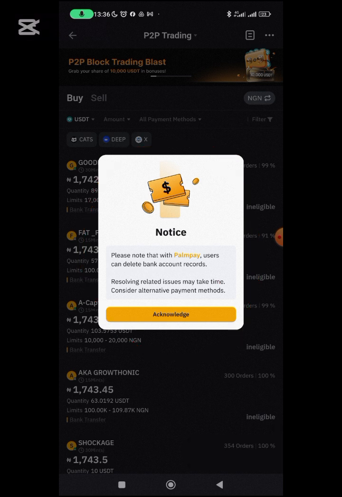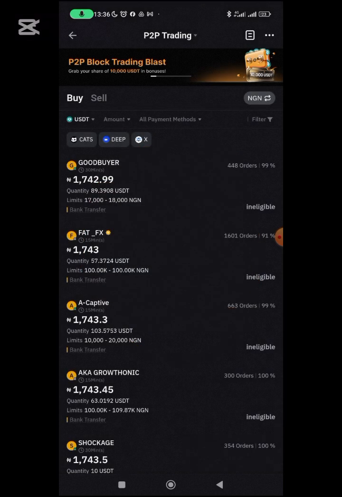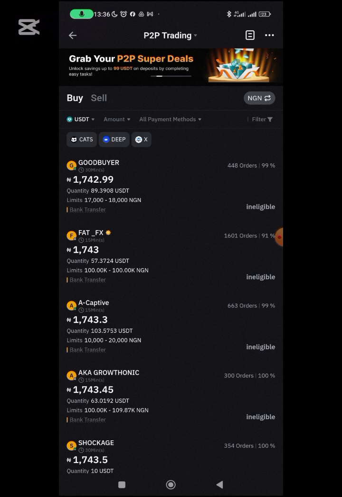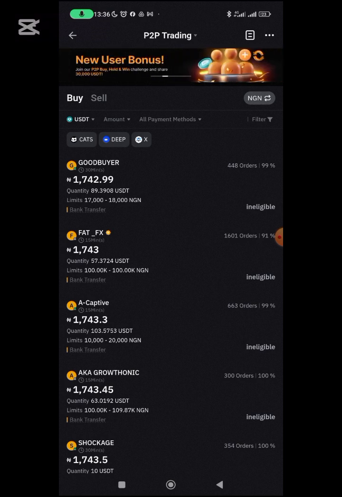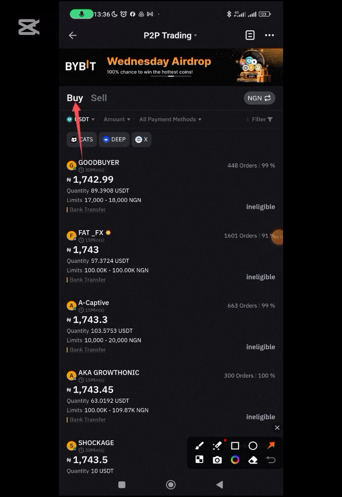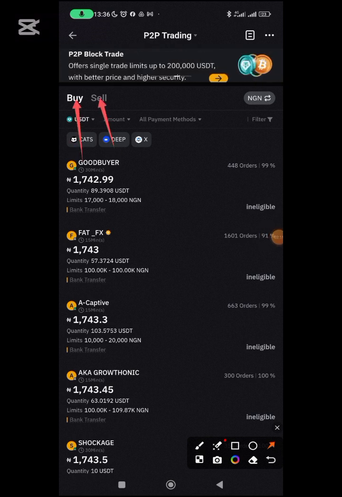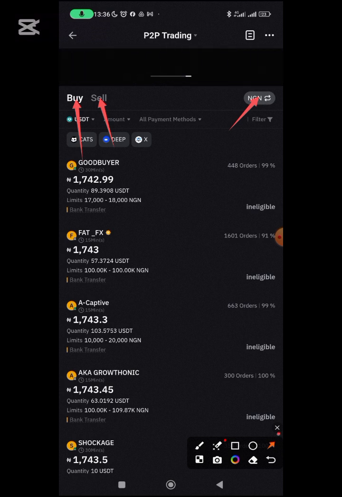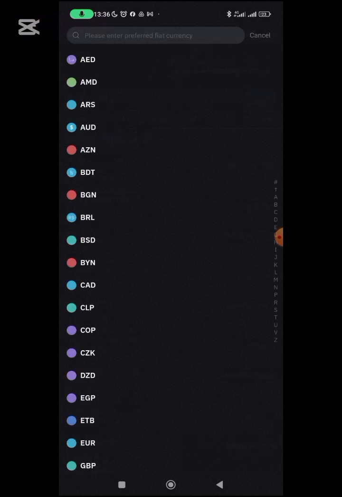Okay, so that being said, let's move on. I've acknowledged that I saw that message. You can see here, this is the interface. There's a buy here, let me use an arrow. There's the sell here. This is the currency. So if you are not Nigerian and you want to buy, all you need to do is change the currency here to the currency of your choice.